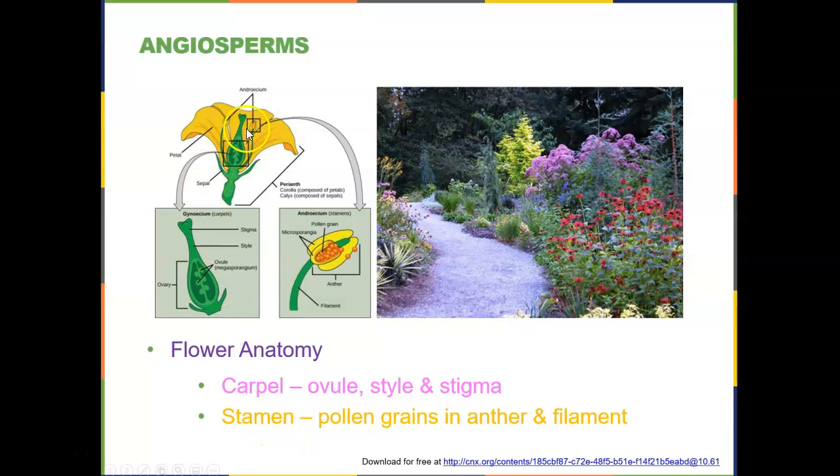The stamen is a separate structure. So here's the carpel. The stamen is a separate structure, and in this particular plant we have more than one. The stamen has pollen grains, which are located in a structure called the anther. So the pollen grains, remember, inside each pollen grain is sperm and supporting cells. Inside the anther, we have many pollen grains. And then there is a filament, or a supporting structure, that holds up the anther.